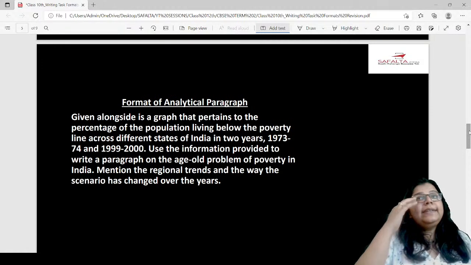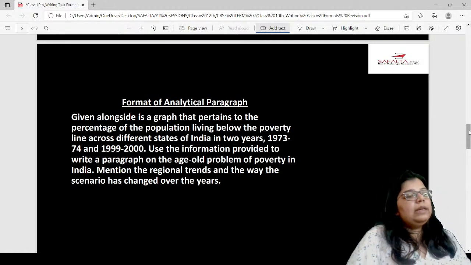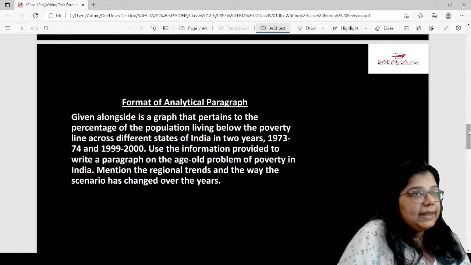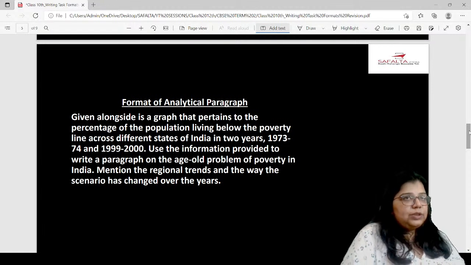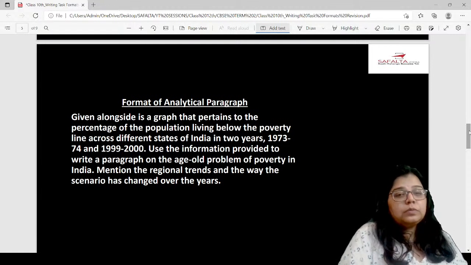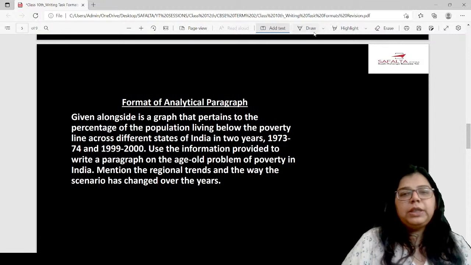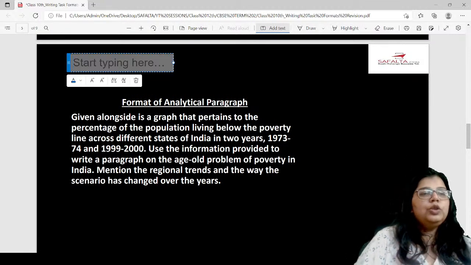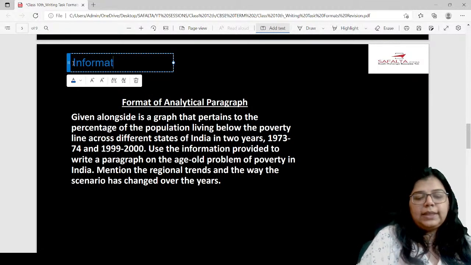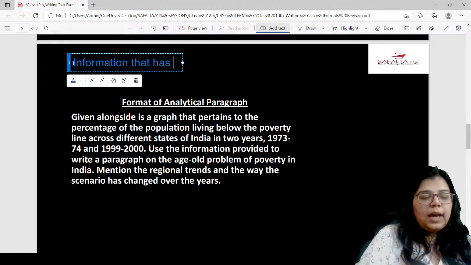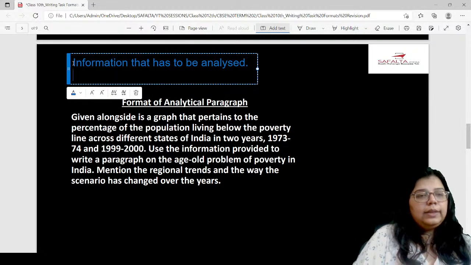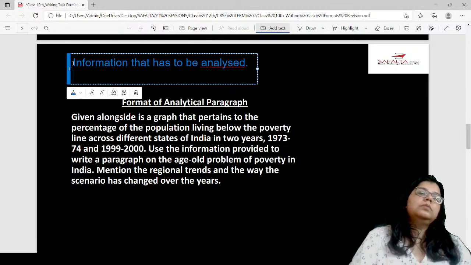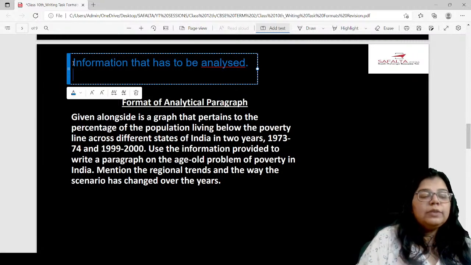Now, what is an analytical paragraph? An analytical paragraph is something that you write after analysis. And how will you do that analysis? You will be given some information, information that has to be analyzed. And then, how is this information given?